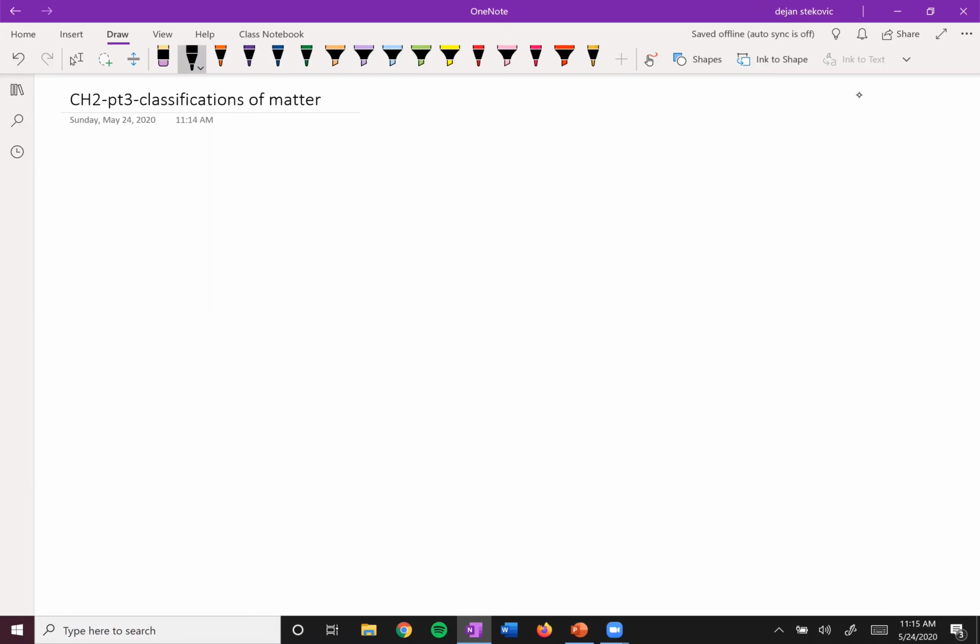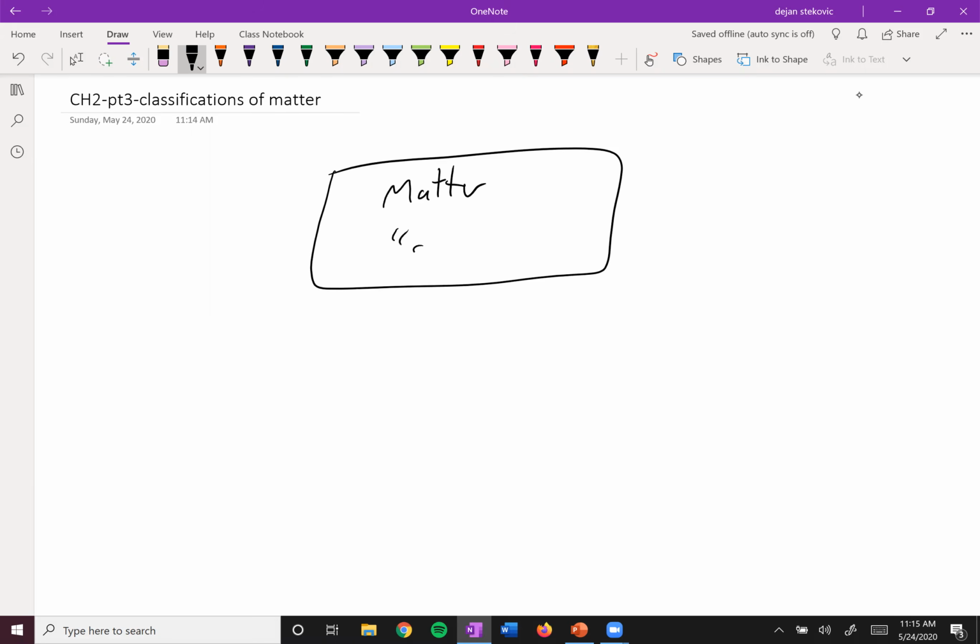All right, so we can talk about the phases of matter. Another thing we can talk about is the classifications of matter. So what are the different types of matter? We'll start off at the top with just matter. And remember, we define matter as just kind of stuff, all the stuff in the universe.